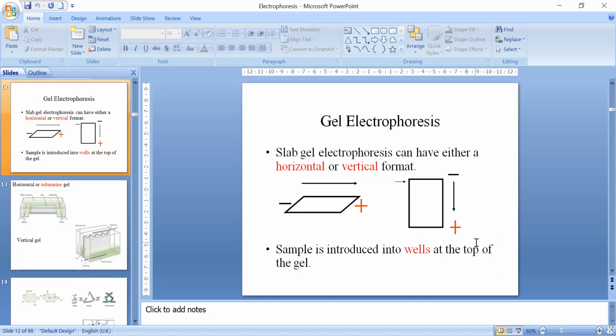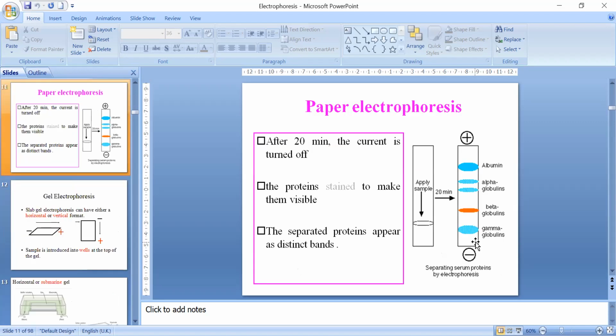But the problem with paper electrophoresis was, number one, that the matrix in paper was very rigid. It had a specific pore size. So any molecule which has a size more than that pore cannot be separated in that electrophoresis. So we got another idea: initially in moving boundary electrophoresis, the matrix was a solution, and in paper it was a solid matrix. So you have a liquid matrix in moving boundary electrophoresis, and a solid matrix in paper electrophoresis.